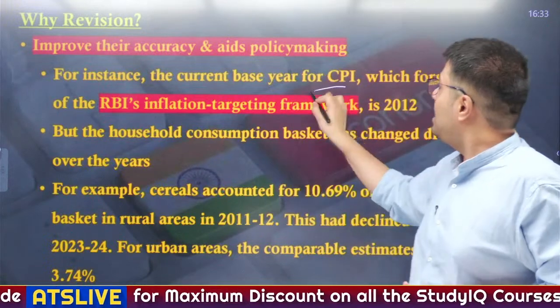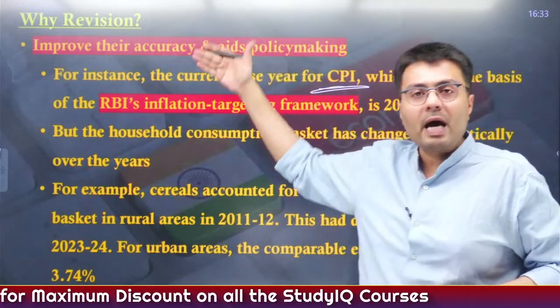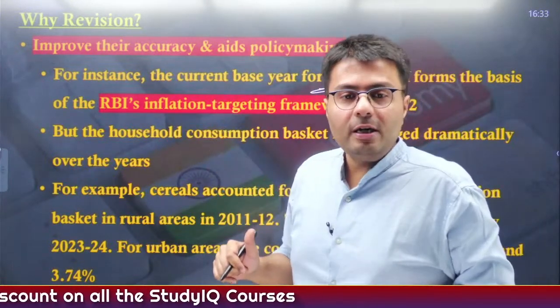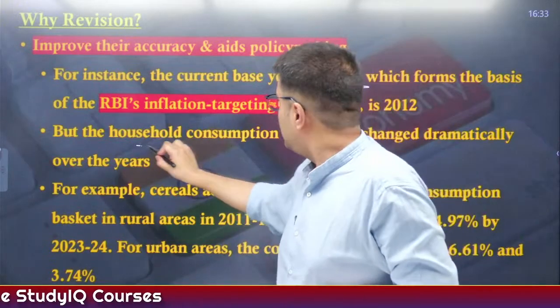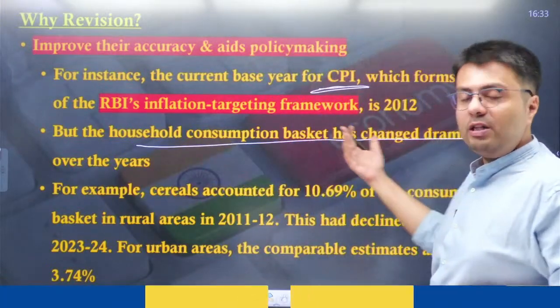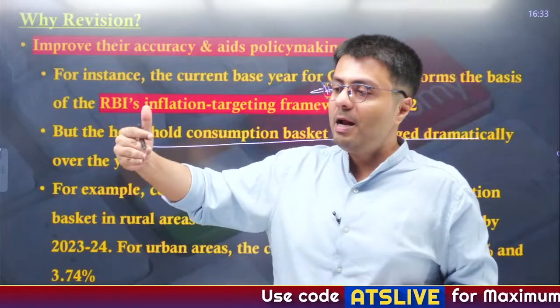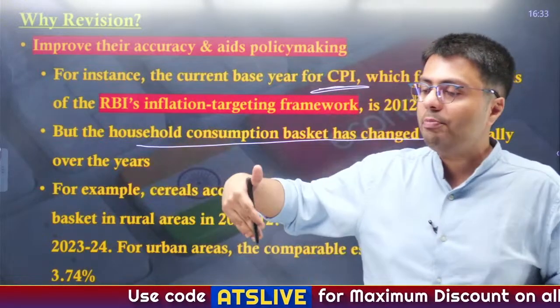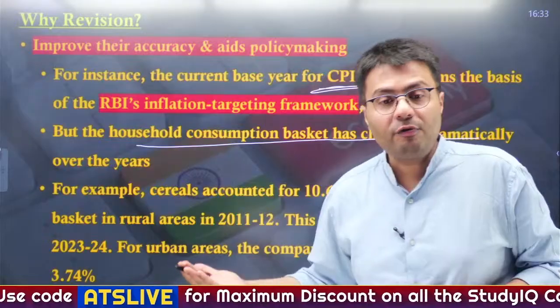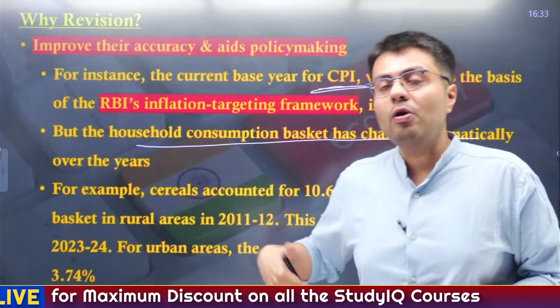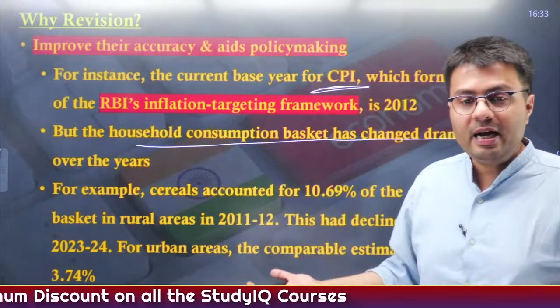Why? Because the CPI figures are used by the RBI to determine its monetary policy, right? But the household consumption basket has changed dramatically over the years. As I told you, people are changing the way they spend money. Earlier, people used to buy food grains. Now they are buying protein rich items. They are buying packed food. People were relying earlier on newspapers. Now they are relying on internet data.